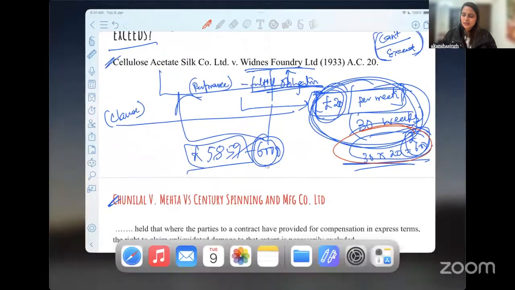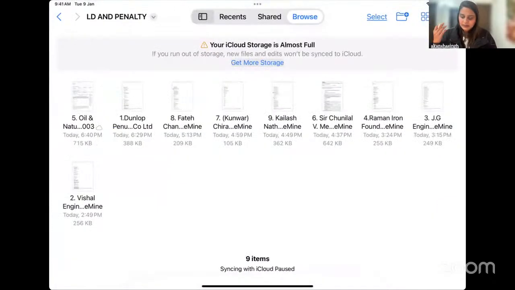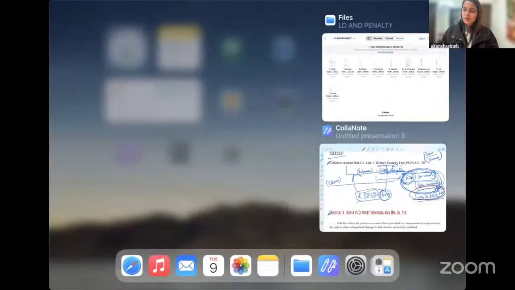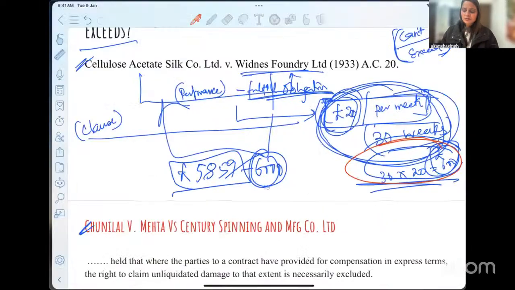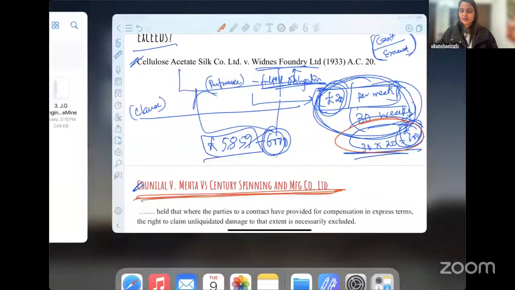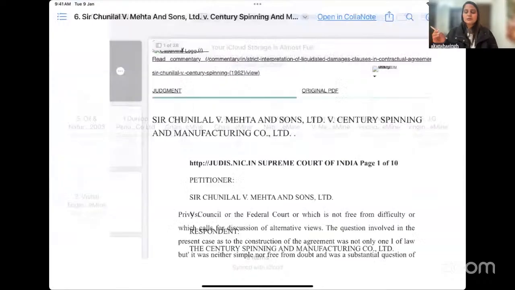Okay, so I'll just very quickly take you to the judgment so that we can discuss and understand and relate to it as well. Okay, not this judgment, the judgment of the Indian case law. So similar to that, we have our Indian case law as well. That is Chunnilal B. Mehta versus Century Spinning and Manufacturing Company Limited. Okay, so let's try to read it. Very similar facts again, that there was delay of performance. There was something that was already agreed.